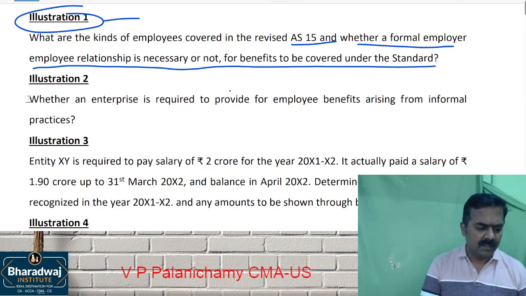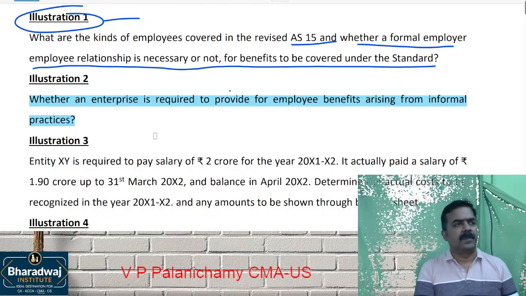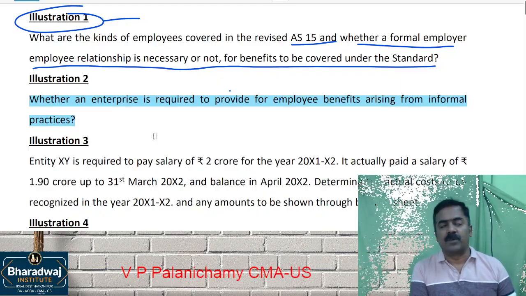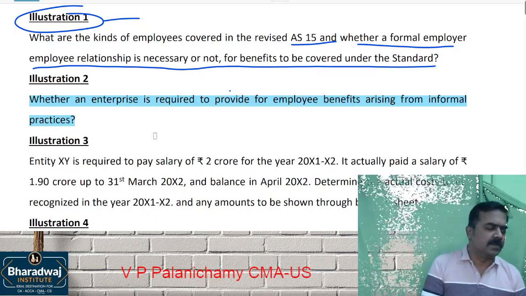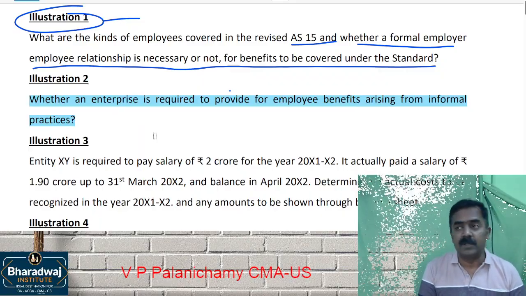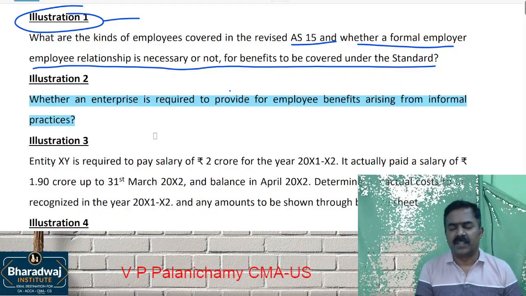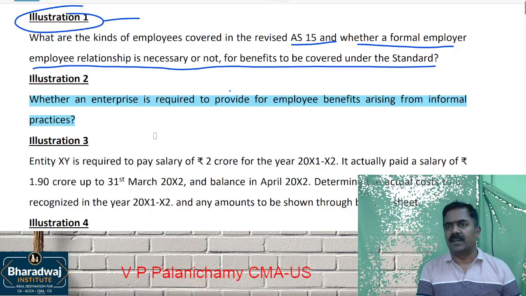What is the next one? Where an employer is required to provide for employee benefits arising from informal practices. Yes, informal practices are also covered. What do you mean by informal practices? Surprise bonuses given, surprise benefits given, special things given. It all depends on how frequently that thing is given. Is it given to one employee or all employees? Is there a criterion?